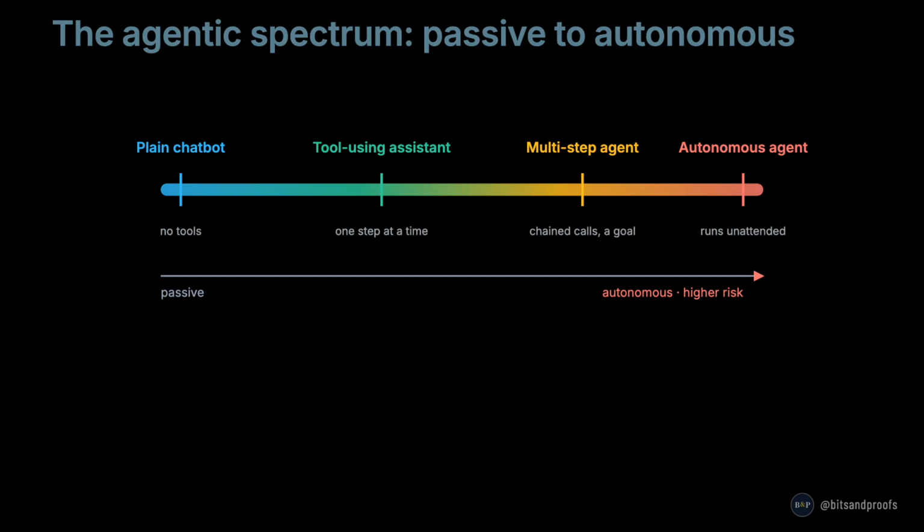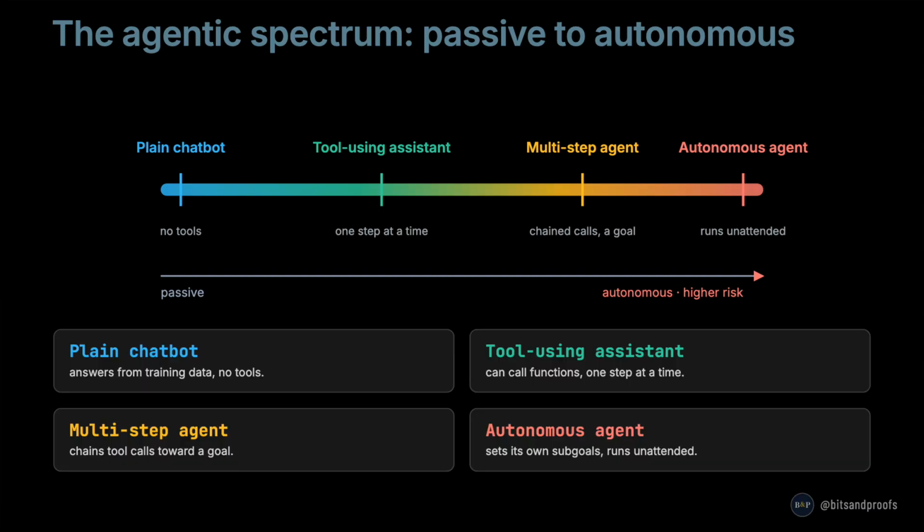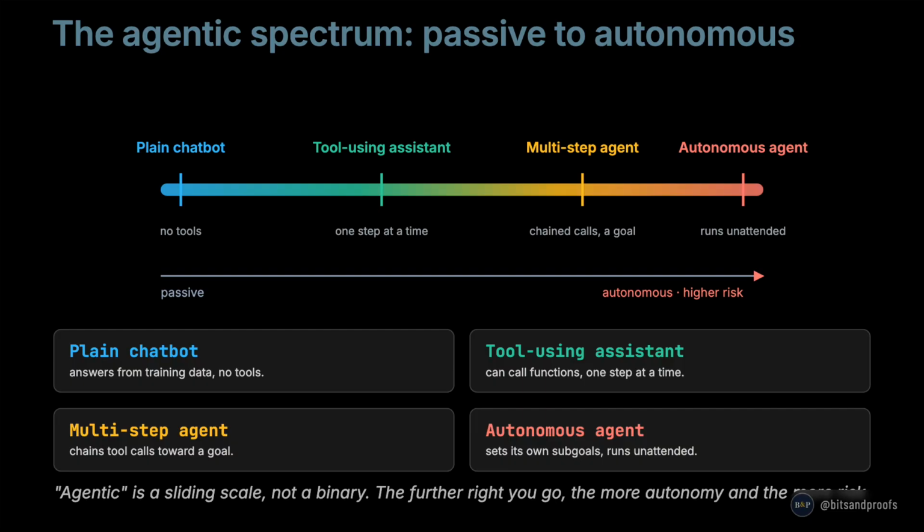The agency is not a binary. There is a spectrum from purely passive to fully autonomous. At one end, a plain chatbot. It answers questions from training data, no tools, no actions. Next, a tool using assistant. It can call functions, but one step at a time with you in control. Next, a multi-step agent. It chains tool calls toward a goal, but still under human supervision. And at the far end, an autonomous agent. It sets its own sub-goals and runs unattended. So the further right you go on this scale, the more useful the system can be, and the more careful you have to be about what it can do. Autonomy and risk grow together.